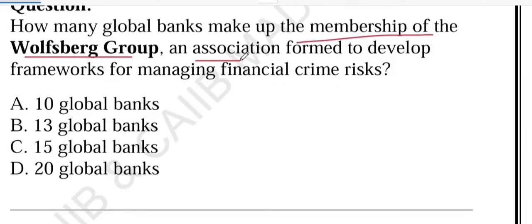Let's understand each option carefully. First of all, option A says 10 global banks. This option looks close, but it is not correct. The group is slightly bigger than 10. What is option B? Option B says 13 global banks. So this is the correct answer.